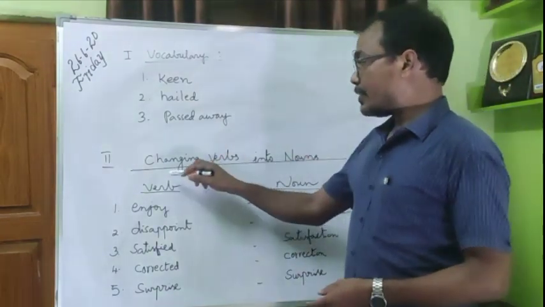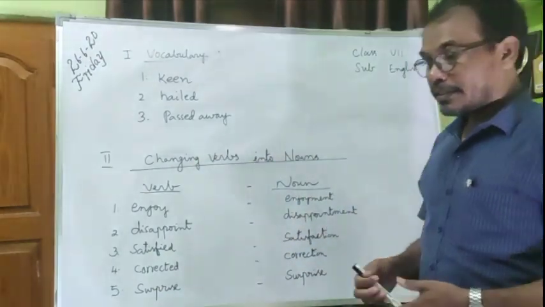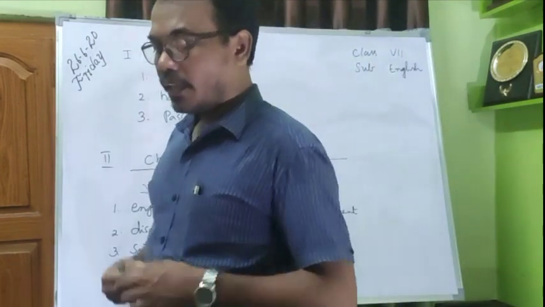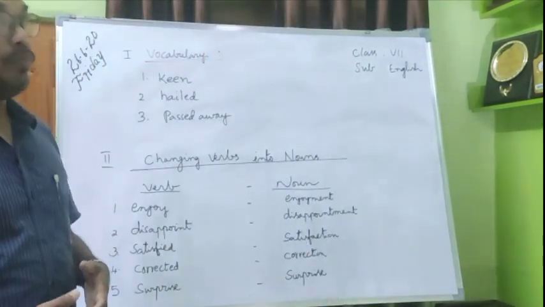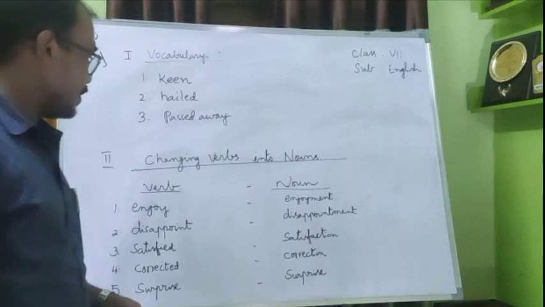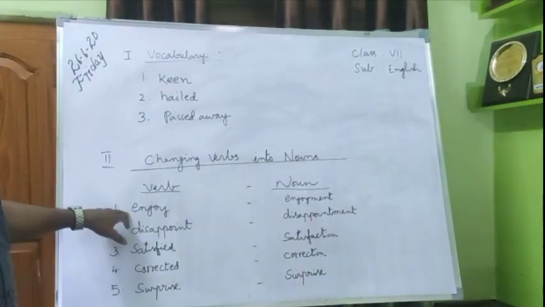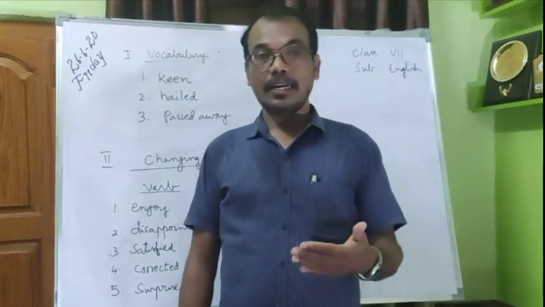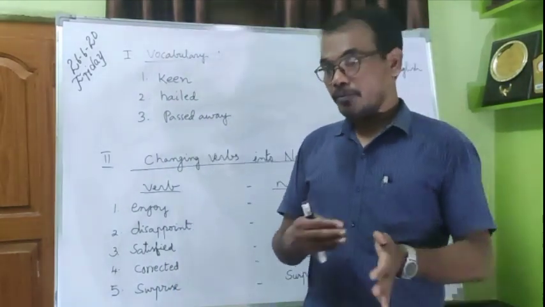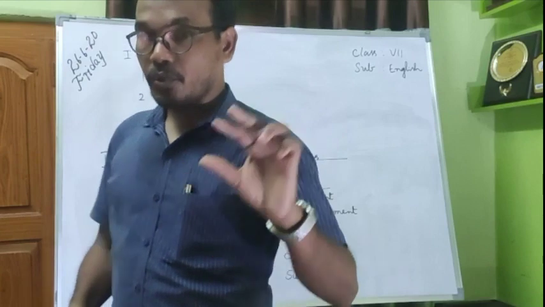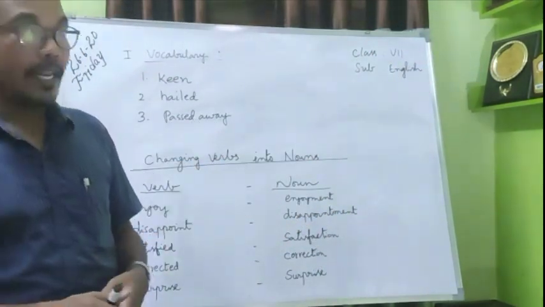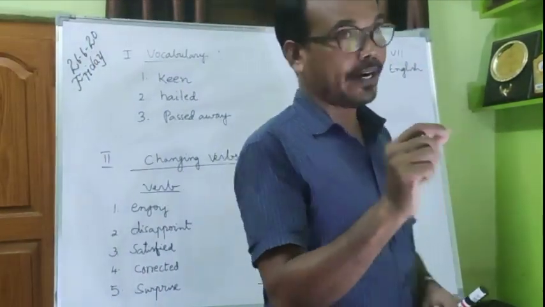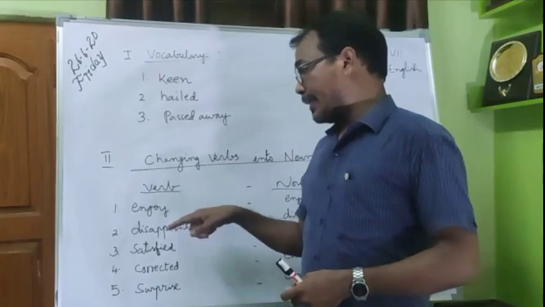Okay, next one, changing verbs into nouns. This is another kind of effort to improve our language skills. See, enjoy is a verb form. I think in earlier classes, in 6th class, you might have learned verb formations. See, enjoy, enjoyed, enjoyed, enjoying.